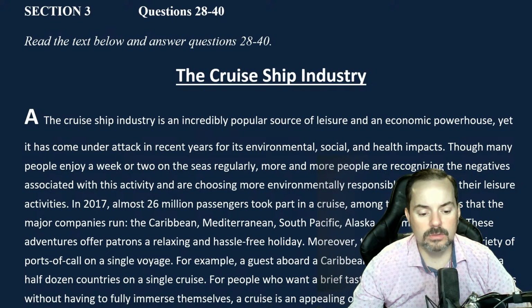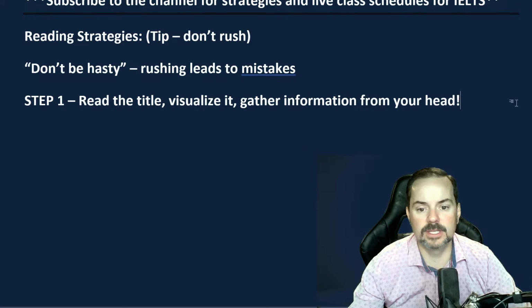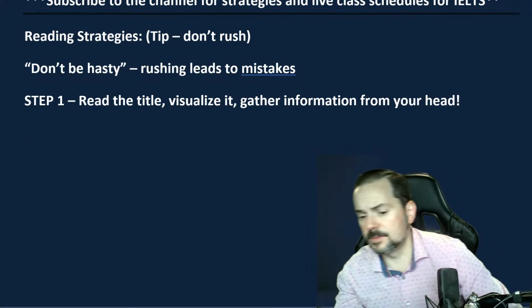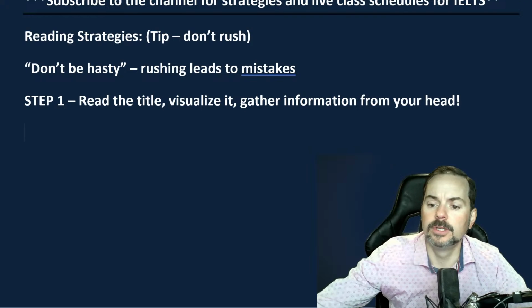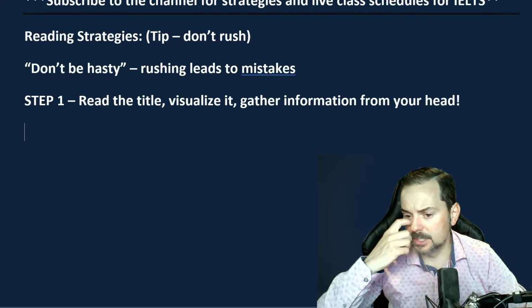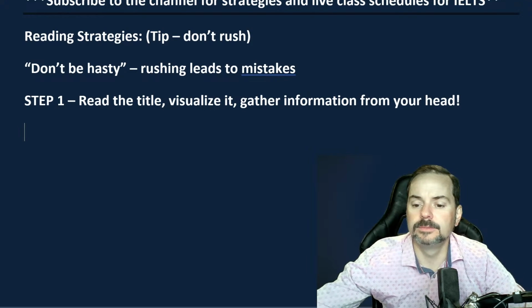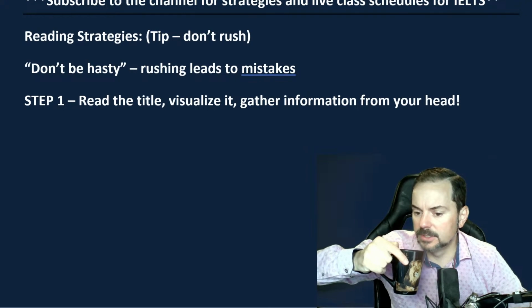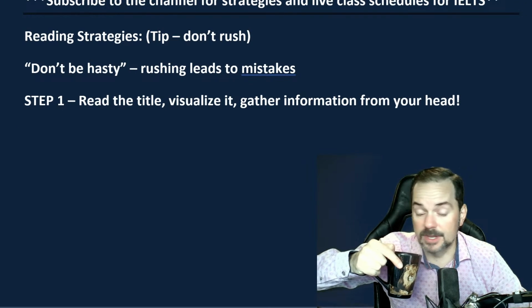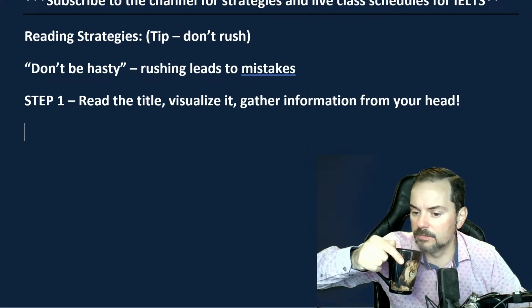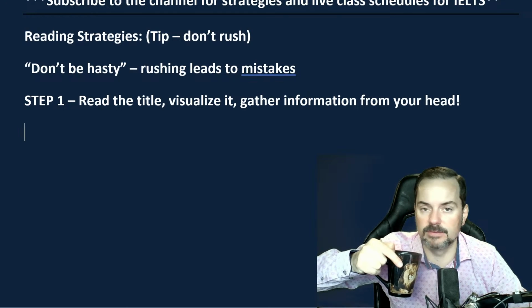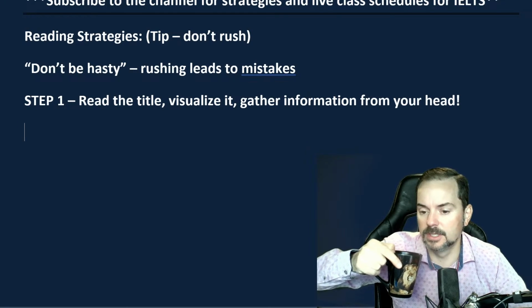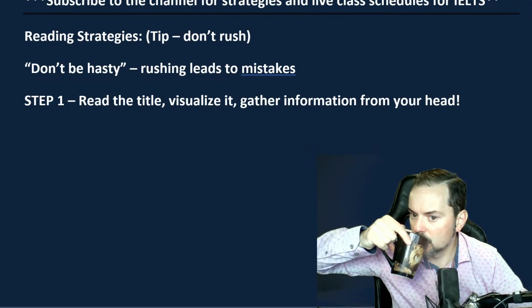So when you visualize the cruise ship industry, what do you see? Domenico, I think you probably see cruise ships, right? Sicily, I bet you Sicily gets a few cruise ships in the year. I know Venice sure does, or did before COVID. When I was there, oh man, I've never seen that many cruise ships in one place like Venice.